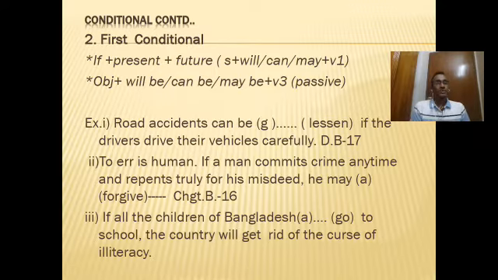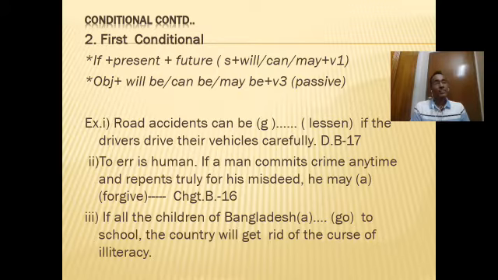The first one you see: road accidents can be lessened if the drivers drive their vehicles carefully. Here the subordinate clause has been used at the end of the sentence, in the second part, and the first one is the principal clause. The subordinate clause is in present indefinite tense.